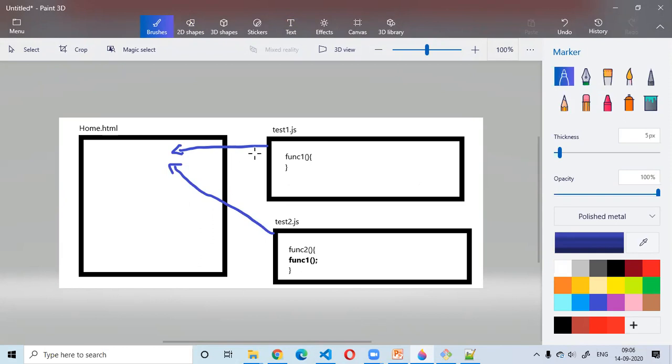That means, yeah, you are basically giving the reference of test1.js and test2.js, both the file references, to the home.html file, right? And now that you have given the reference of both the files into a single HTML file, okay? So what happened here is, now we brought both the JavaScript file code into a single scope, right? We brought the JavaScript code which is written inside both these files into a single scope.